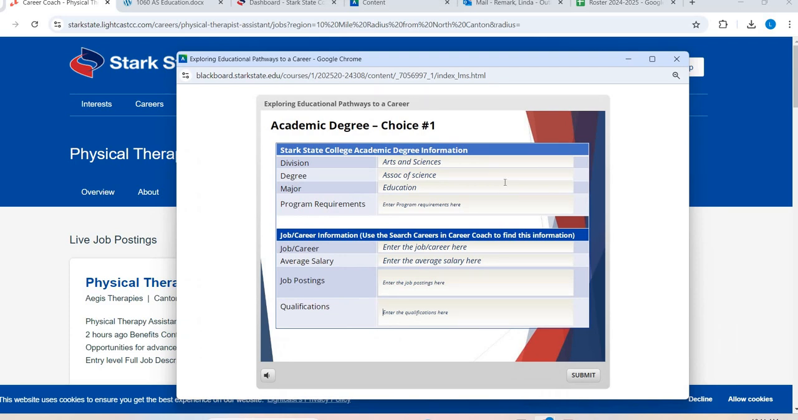So again, use this as an opportunity to maybe explore. Maybe you're toggling between 2 degrees. Maybe you're 100% set. You're like, I want to be an IT major, but I always thought it would be fun to go into culinary. It could be something fun to look into, that second one.